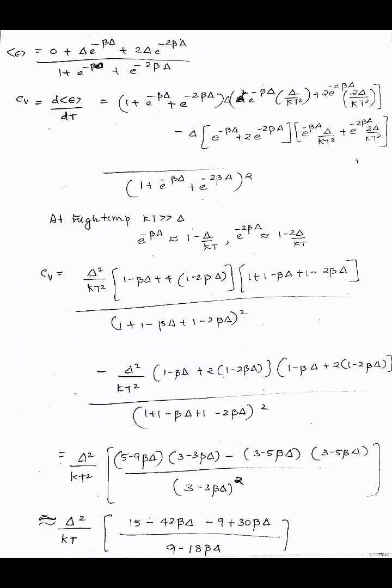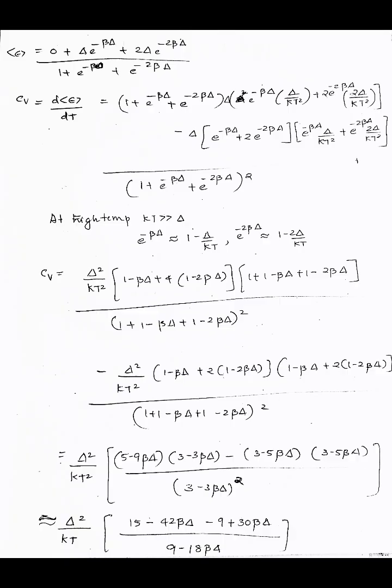So this is equal to E1 e raised to minus beta E1 plus E2 e raised to minus beta E2 plus E3 e raised to minus beta E3 divided by e raised to minus beta E1 plus e raised to minus beta E2 plus e raised to minus beta E3. That is, E is equal to 0 plus delta e raised to minus beta delta plus 2 delta e raised to minus 2 beta delta divided by 1 plus e raised to minus beta delta plus e raised to minus 2 beta delta. So Cv is equal to dE by dT.